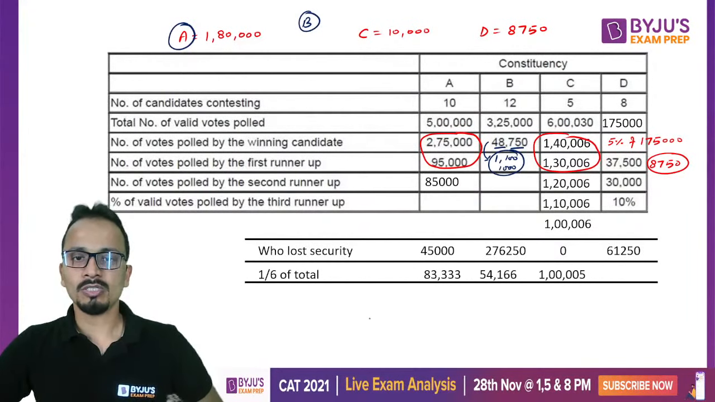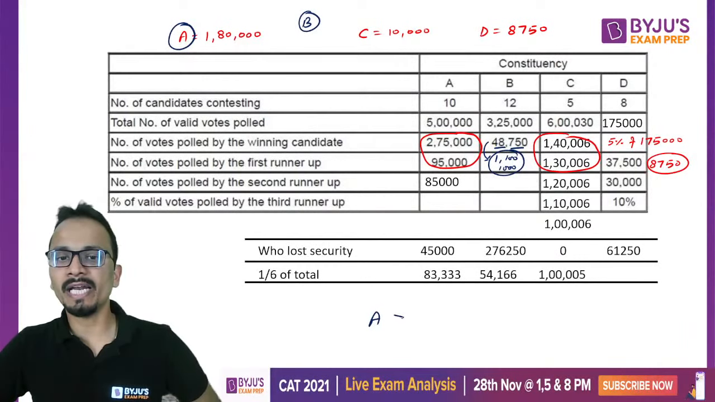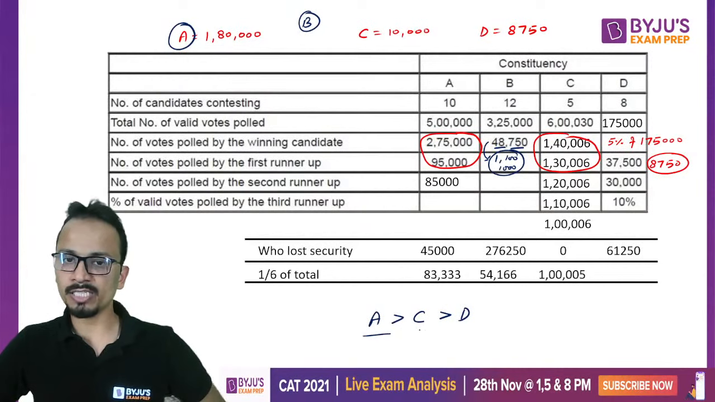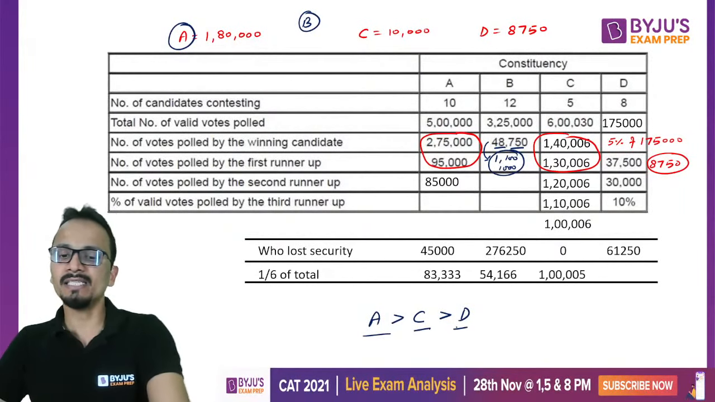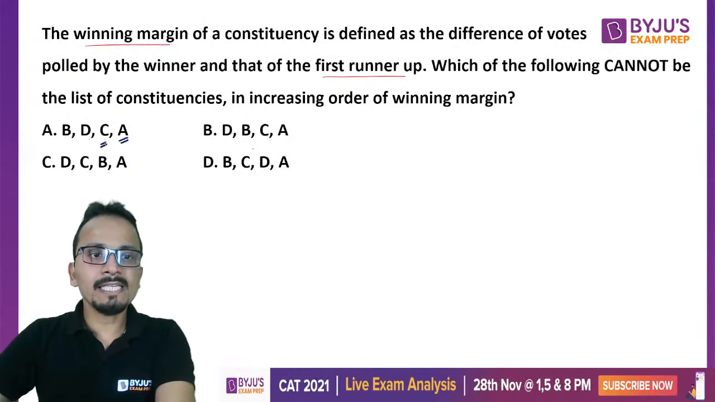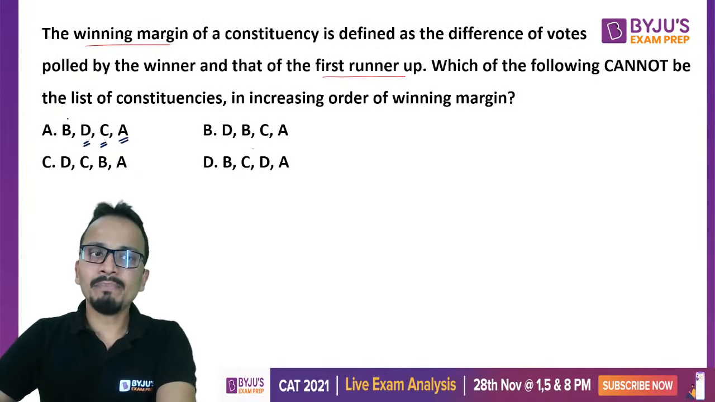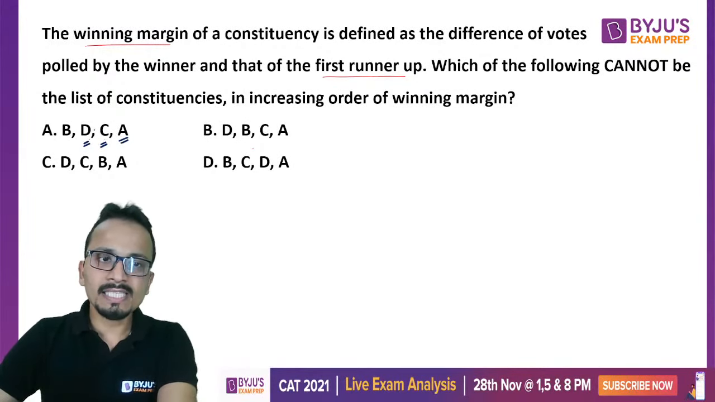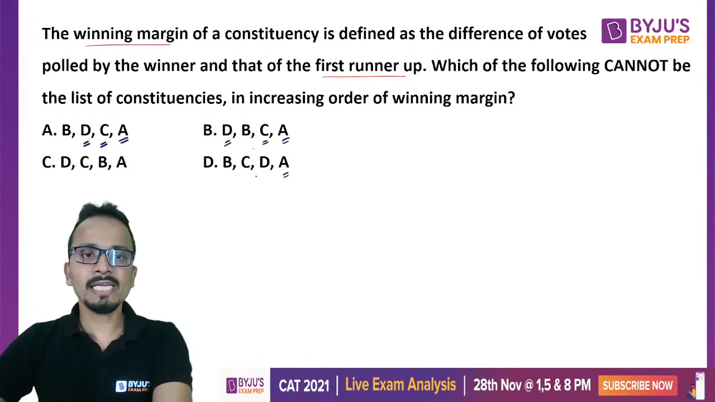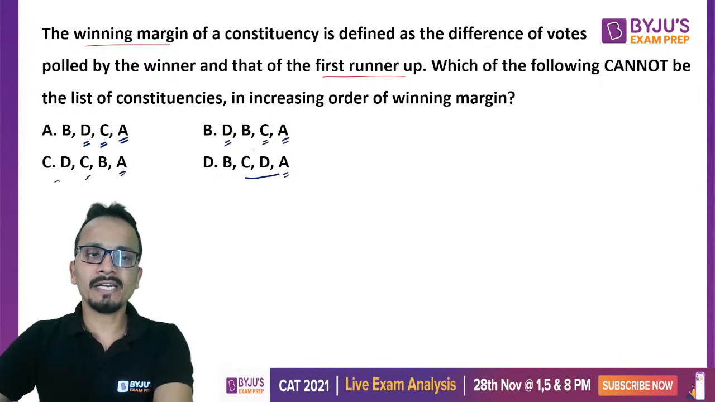So the winning margin for A will be greater than that of C and greater than that of D. So this is the order that A, C and D should follow. A should have the maximum, then C and then D. B can be placed anywhere between C or D. So the sequence A, C, D should be followed, which is followed in option B as well. A, C and D, here it is not followed, and A, C, D, here it is followed.